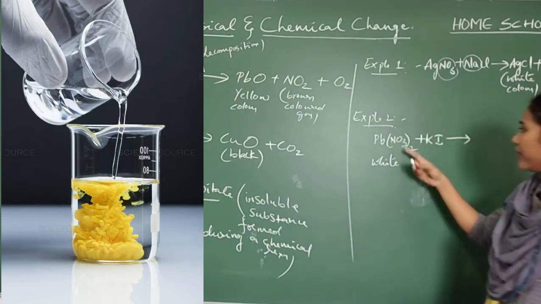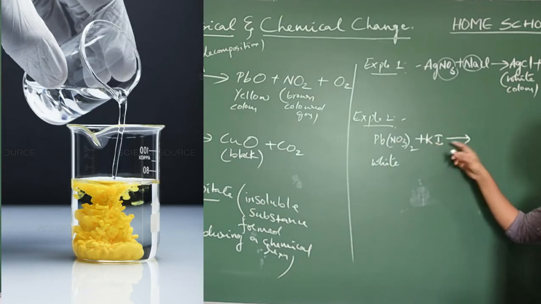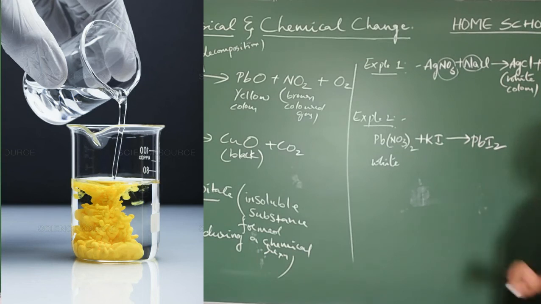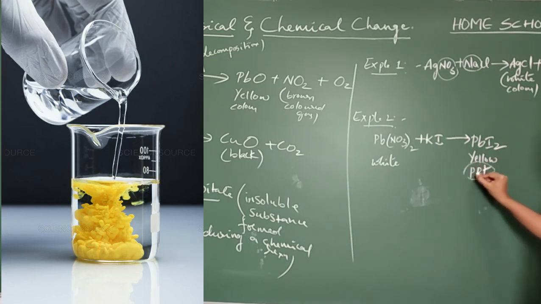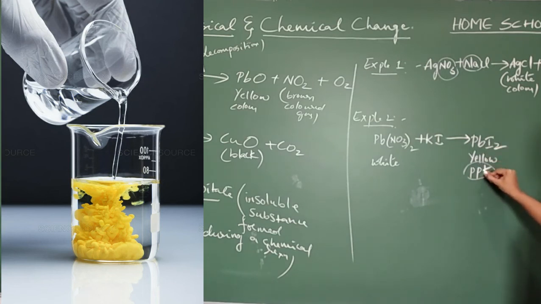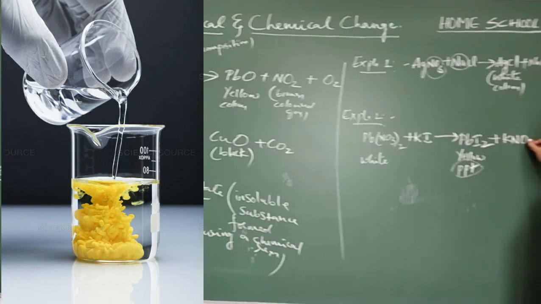To this, when you add potassium iodide, you will get a yellow colored precipitate of lead iodide. Lead iodide is formed and that is a yellow colored PPT. Precipitate, in short, we will write as PPT also. Yellow colored lead iodide you will get, along with KNO3, potassium nitrate.